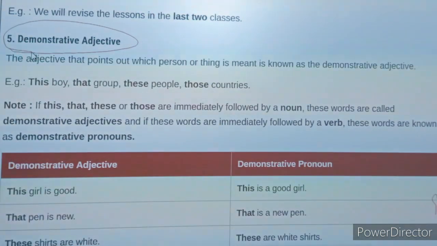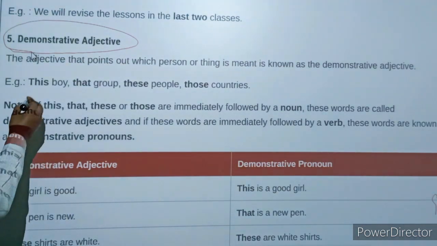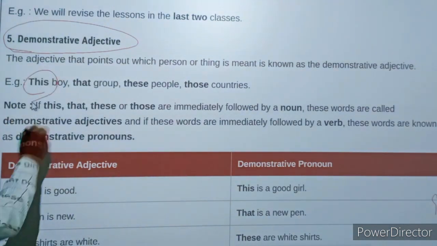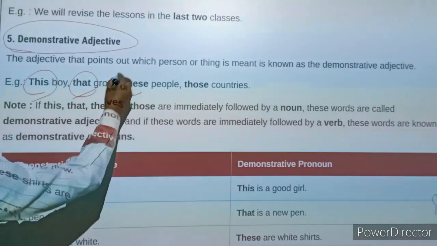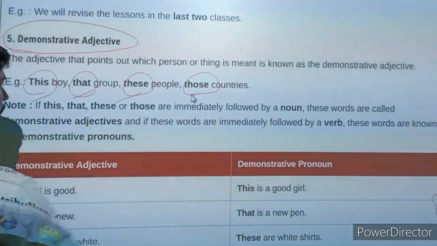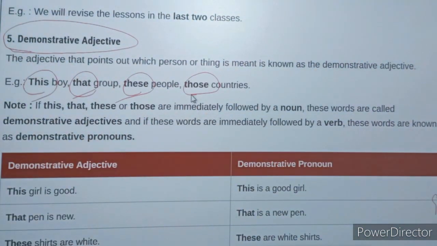Here you also have to study demonstrative in the form of adjective: this, that, these and those. The definition tells you that the adjective that points out which person or thing is meant is known as the demonstrative adjective.